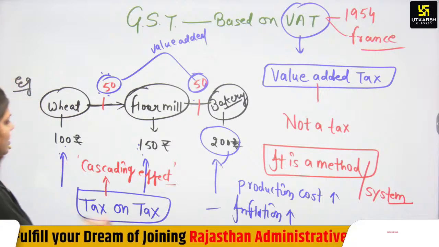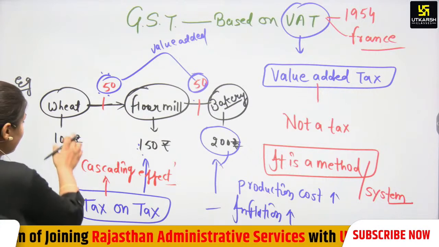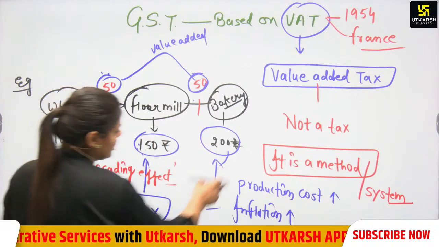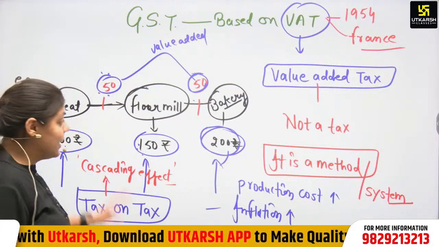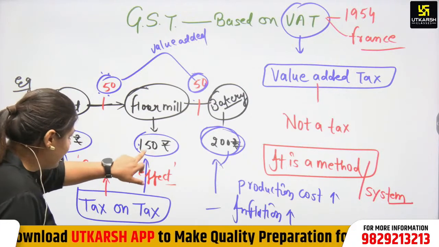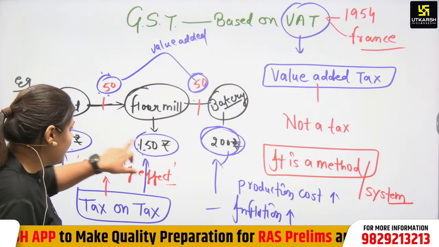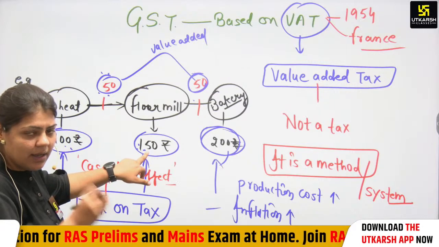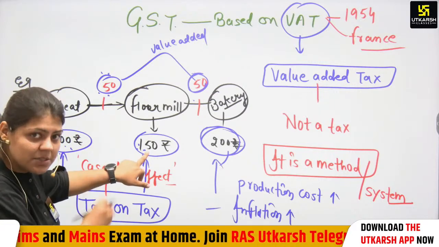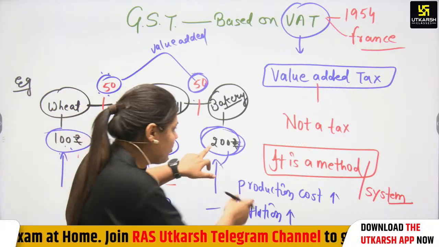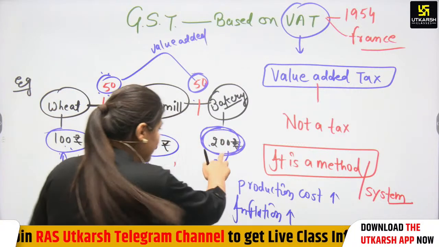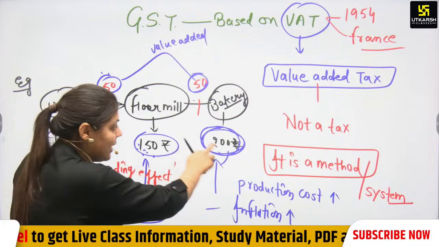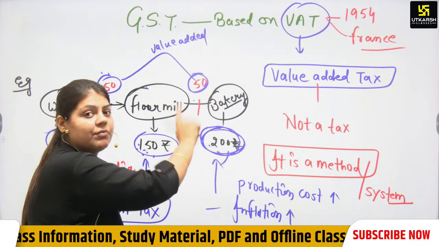Before GST, this was how the Indian tax system ran. Tax is imposed on 100 rupees, then again on 150 rupees, then again on 200 rupees. Already 100 rupees tax is given here, and again we are giving tax on 100 rupees as well as 50 rupees. Again tax is imposed on 200 rupees, and on 150 rupees, we again give tax on 150 rupees and again 50 rupees as well.